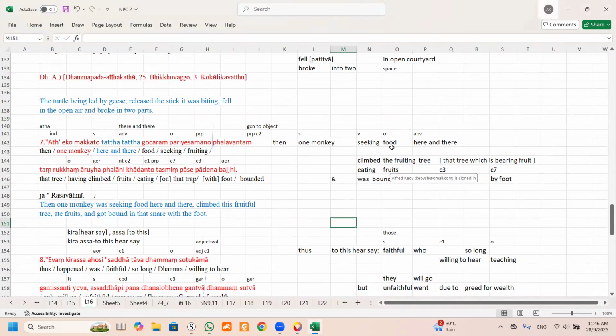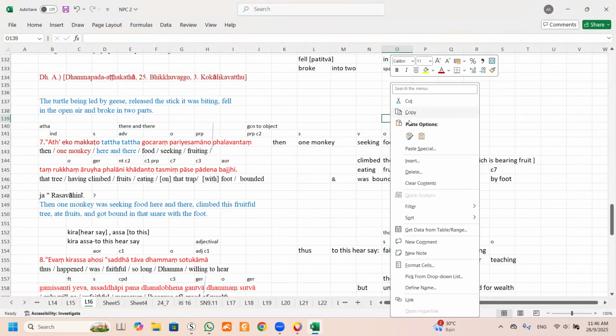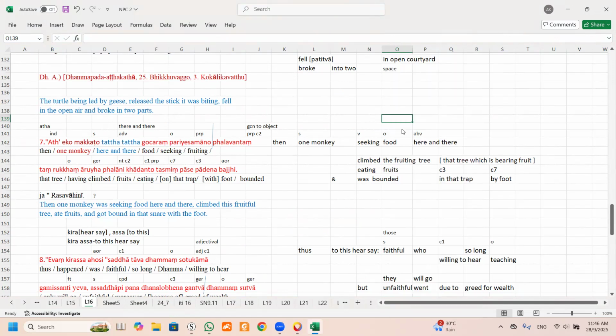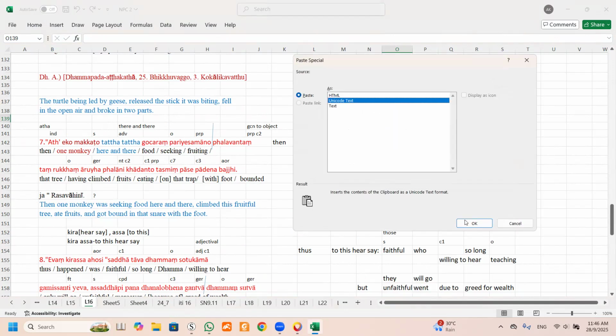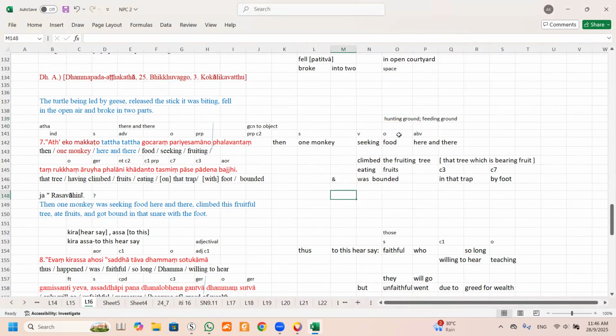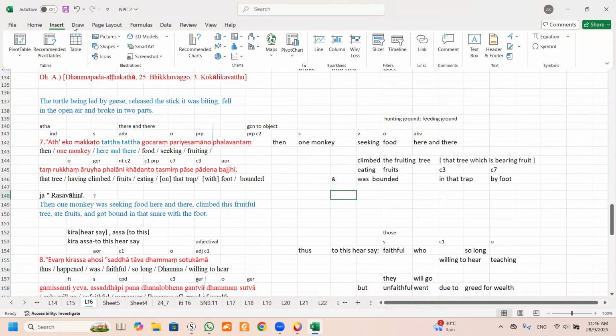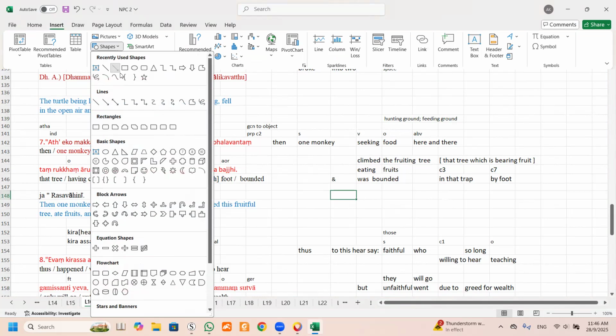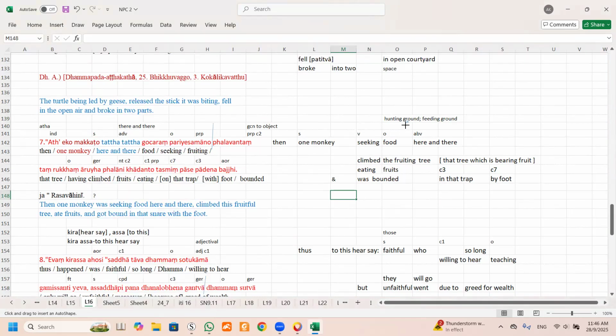Let's say you put here hunting ground, paste special. I put paste special so that I can take the diacritic mark. So I think seeking a hunting ground or a feeding ground here and there. So this has no problem. You see, it still makes sense because it is looking for a hunting ground here and there.